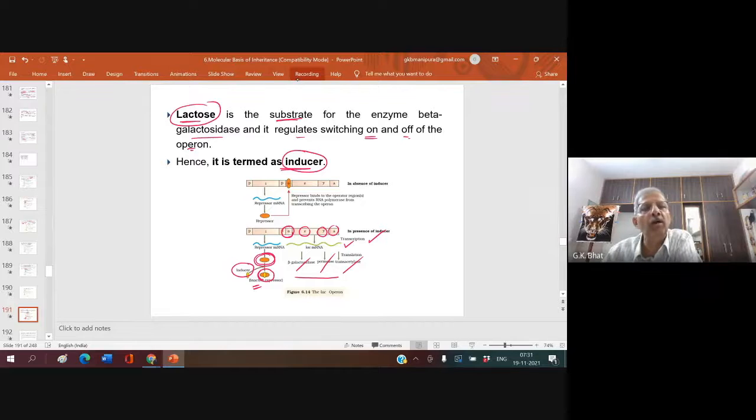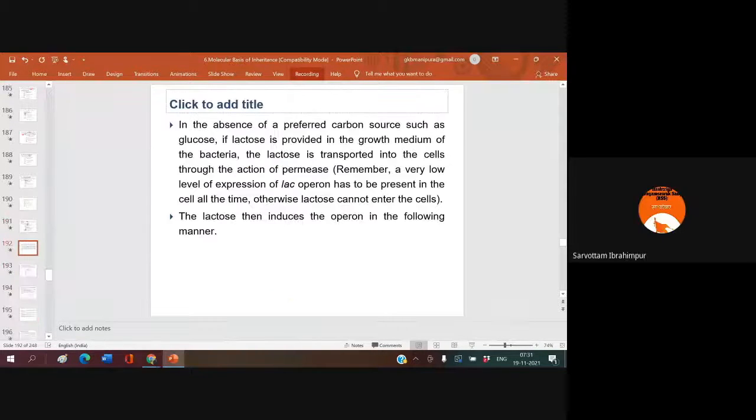You tell me, once the lactose gets exhausted, what will happen? The repressor will bind to the operator region, and what will happen? The lac operon stops functioning. Understood? Is it clear?